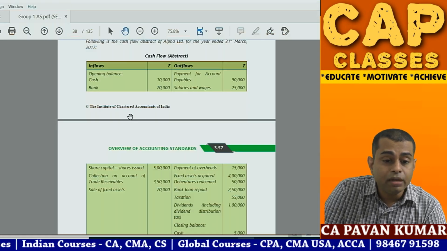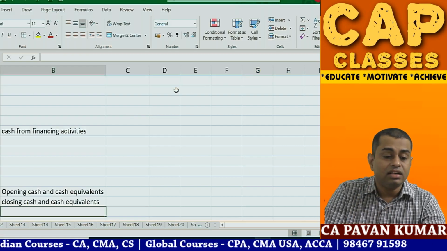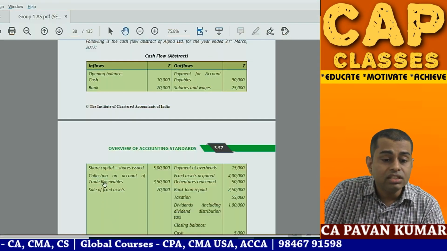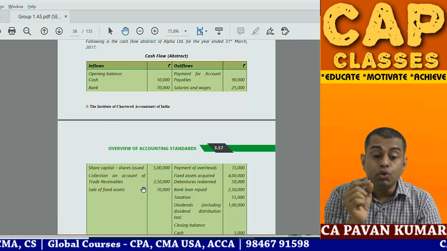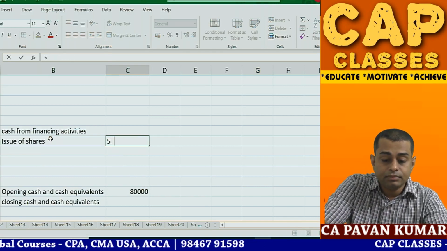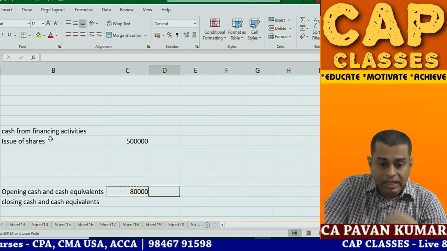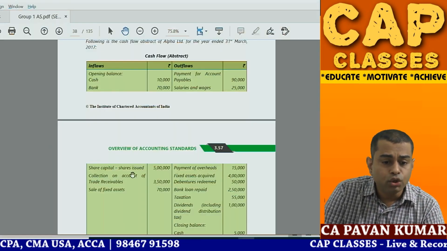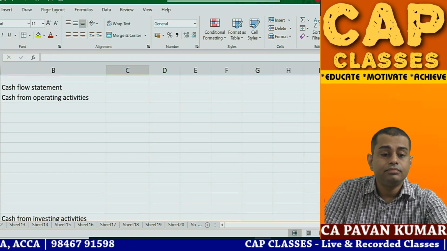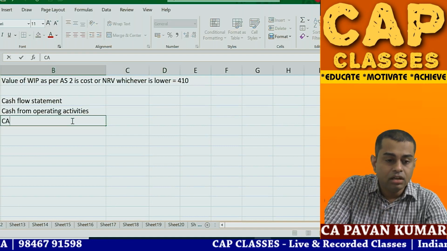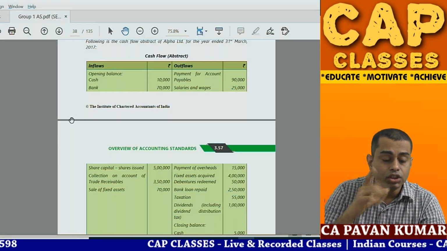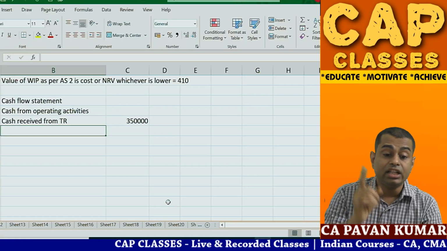Okay. So the first item is opening balance, cash 10,000, bank 70,000. So 10 plus 70, 80,000. I have written 80,000 here. Then the first item is share capital, shares issued 5 lakhs. So financing, issue of shares 5 lakhs. So this we can put in the next column. Collection on account of trade receivables, 3,50,000, operating activity. Direct method. Cash received from trade receivables 3,50,000. Cash received, so positive. Then sale of fixed assets 70,000, again positive.